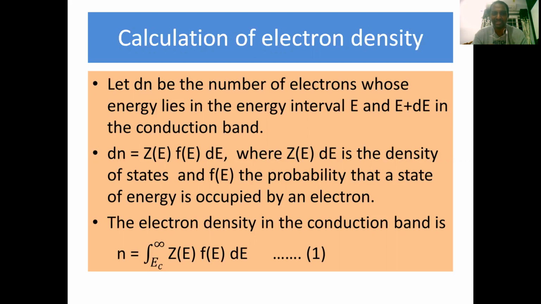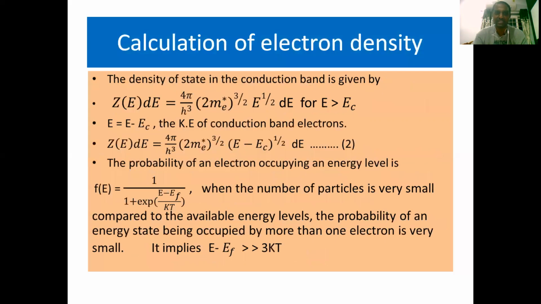Therefore, n, the number of electrons present in the conduction band, equals the integral from Ec to infinity of Z of E F of E dE. Here Ec is the starting energy level of the conduction band, that is the minimum energy, and the conduction band extends up to infinity. That's why the minimum and maximum limits for the integration are Ec and infinity.